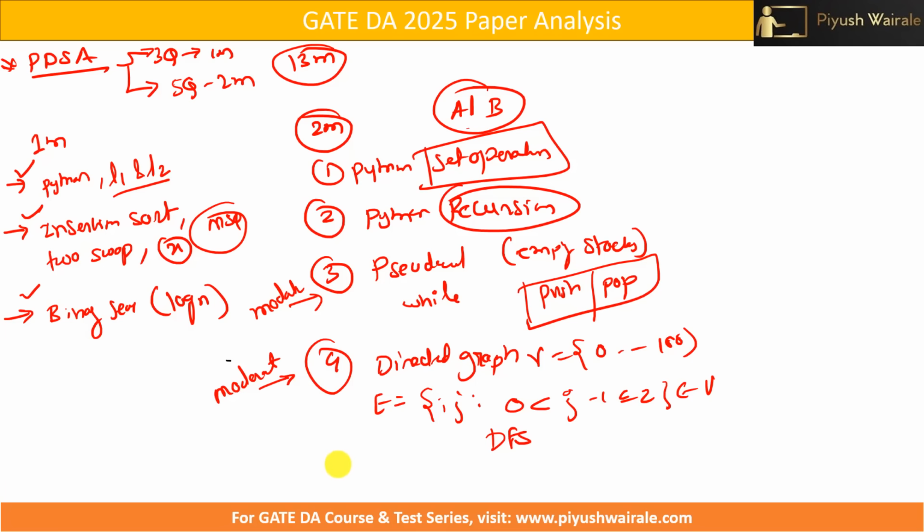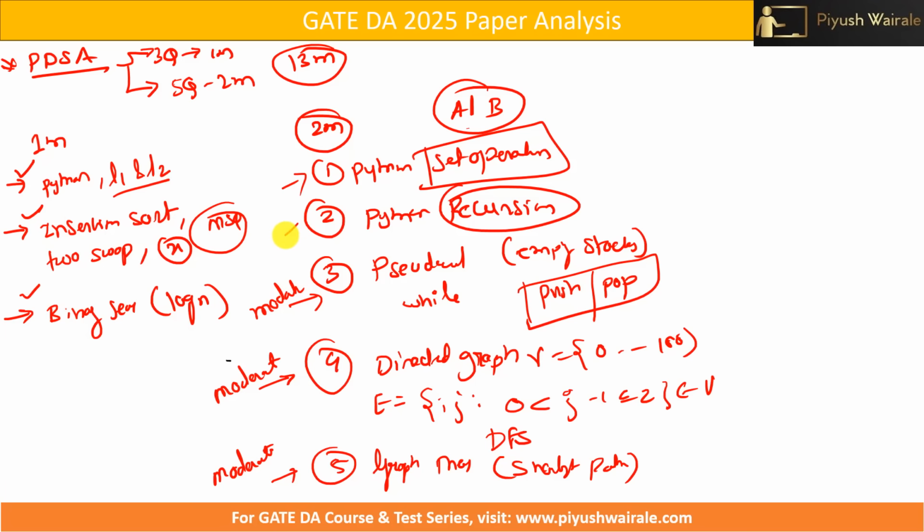Okay, now there was one more question. The fifth question was based on graph theory, basically a shortest path. Again, a moderate level question I can say, not much difficult. One graph was given to you and you need to find out which edge is not possible, something like that.